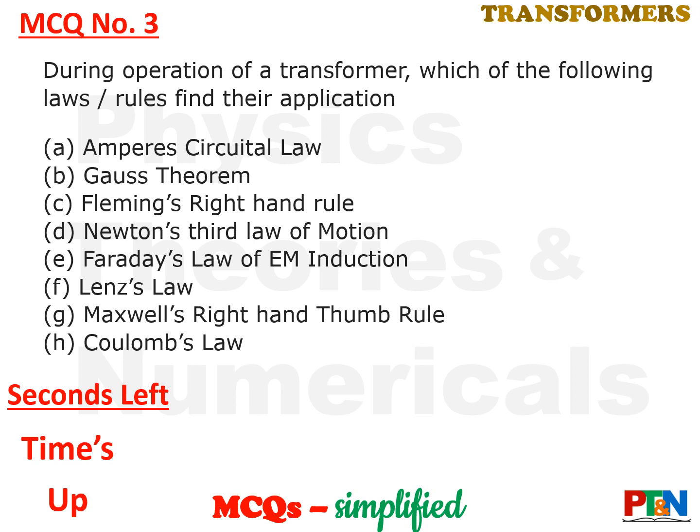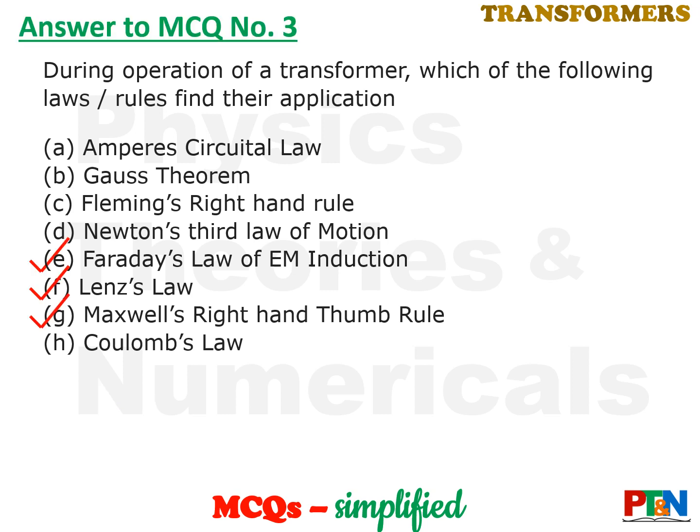Time's up. Let's see the answer. Correct options are E, F, G. That means Faraday's law of electromagnetic induction comes into use, Lenz's law and also Maxwell's right hand thumb rule.